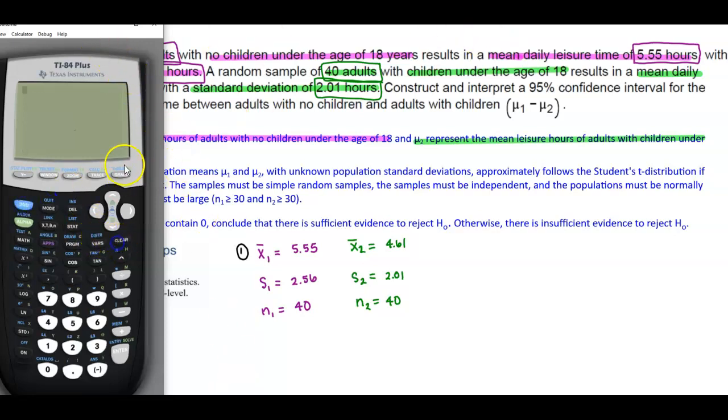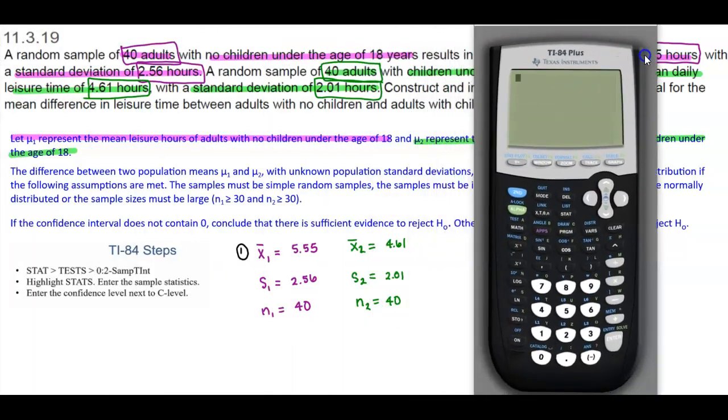So here we have our TI-84 calculator. The first thing we want to do is go to Stat, and scroll to the right to Tests. We'll go all the way down to the 2-sample t interval, because we have unknown population standard deviations. That's why we're using the 2-sample t interval. Let's go ahead and select Enter. Now we have stats, so we don't have the data, because we're given the stats.